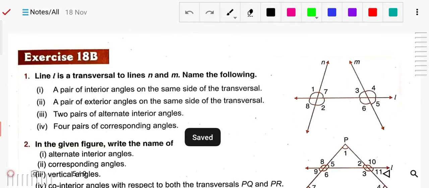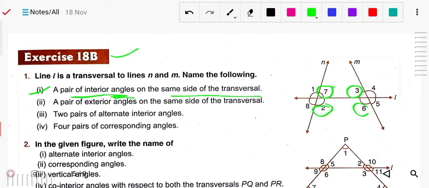Now exercise 18b. First, transversal line L. See the transversal line L to the lines N and M. Name the following. First, a pair of interior angles on the same side of the transversal. So we have to write the interior angles. You can see who are the interiors: 7 and 2, 3 and 6.